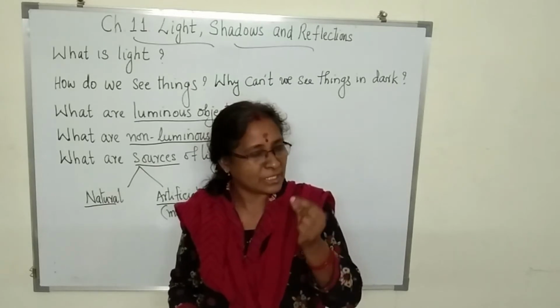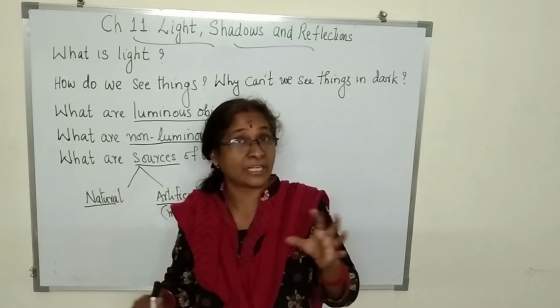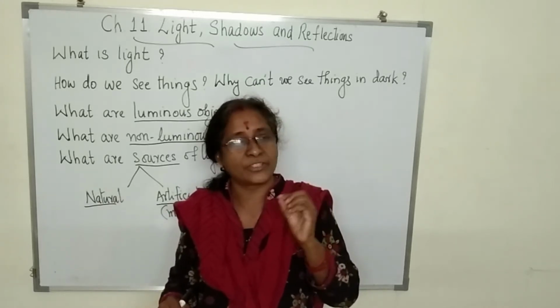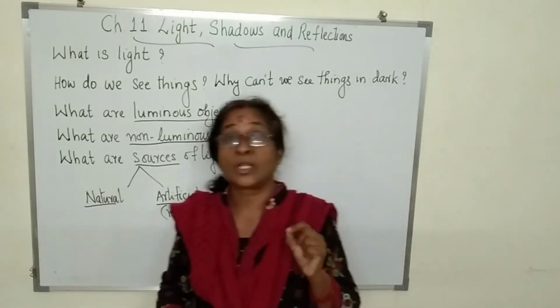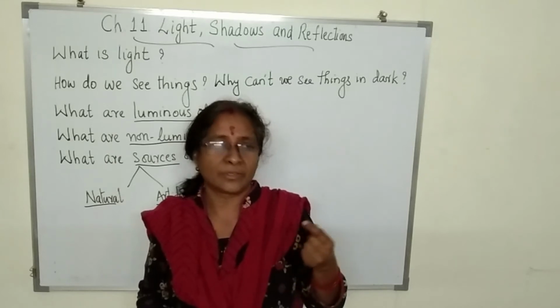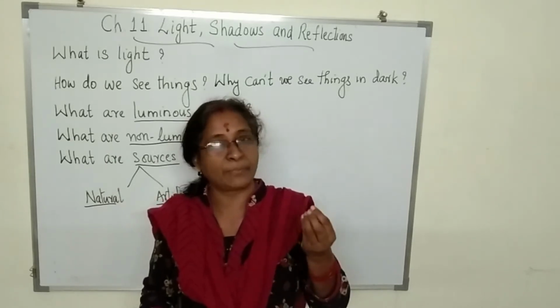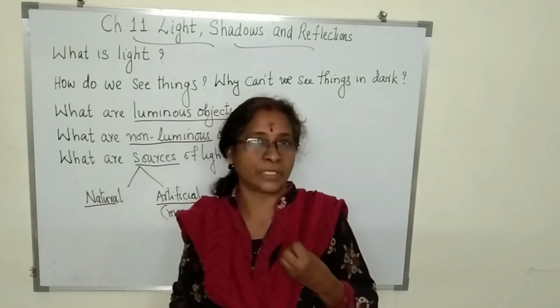Now, have you seen a small insect during the dark nights? If you look outside, sometimes you can see a very small insect moving from place to place, which we call a glowworm. In Hindi, it is called jugnu. These glowworms can produce their own light. So, they are called luminous objects.